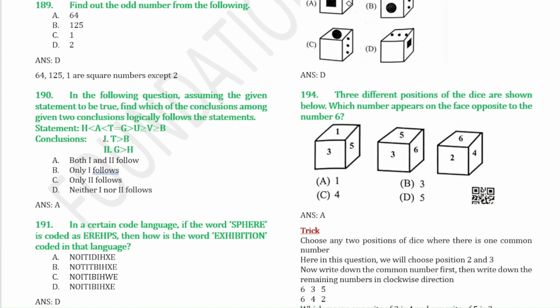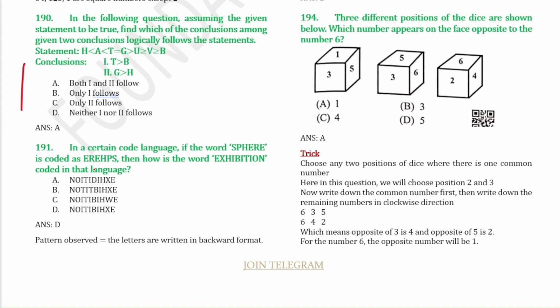So this one, statement and conclusion is given, so you can do it by yourself. The pattern that is observed in this question is that sphere is written backward, so SPHERE. Similarly, exhibition, if you write it backward, then your answer will be option number D.